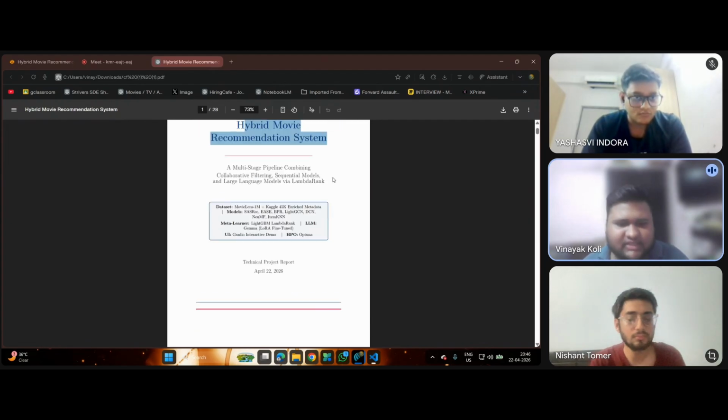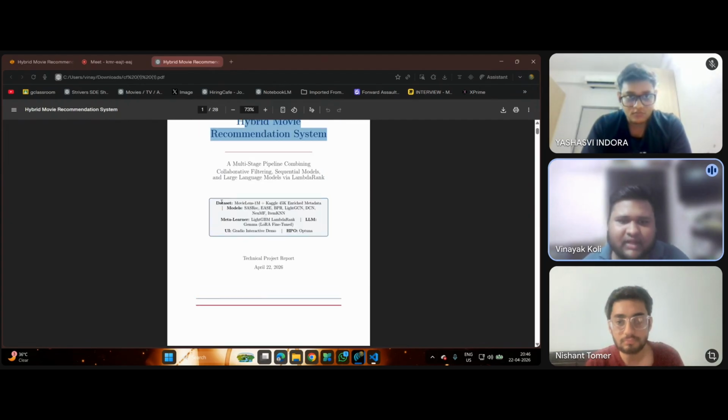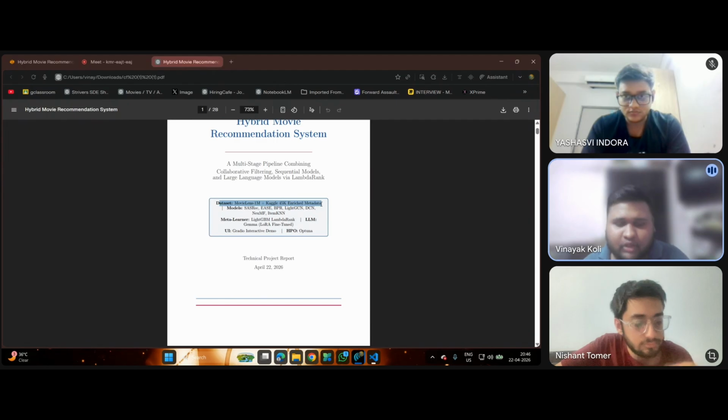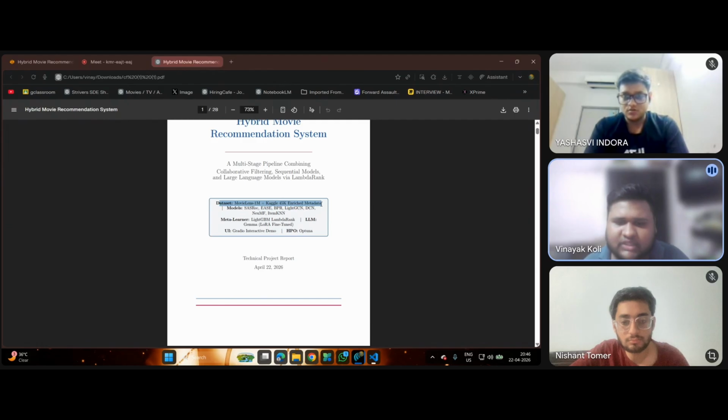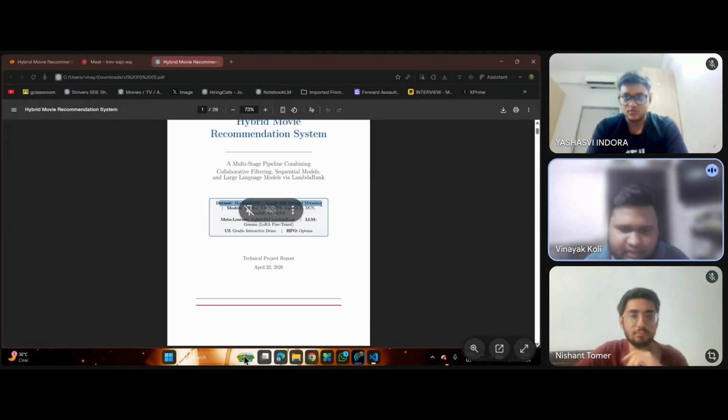And here's why. The MovieLens-1M dataset that is shown here has around 1 million ratings from 6,040 users across 3,900 movies. But on average, a single user has interacted with fewer than 0.05% of all the available movies. That means the data is extremely sparse, and most user-movie combinations have never been observed. So any model we build must generalize well from very few data points.